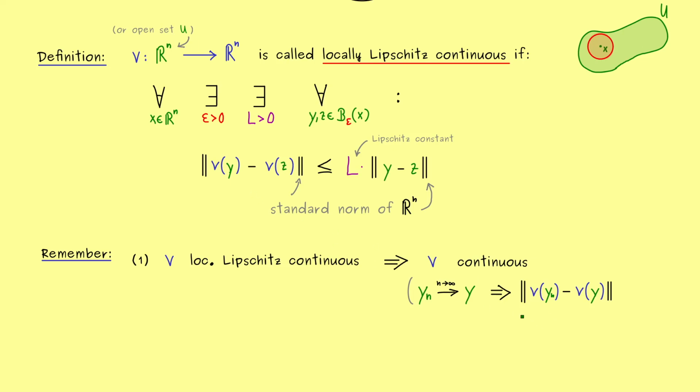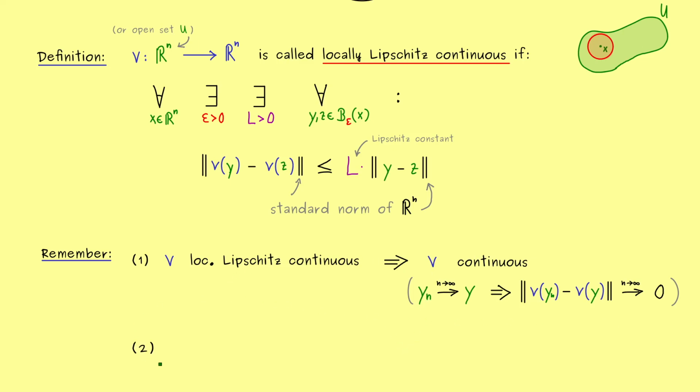However, here we already know we can measure the distance of the images by using the distance of the inputs. And now since the right hand side here goes to 0 when n goes to infinity, also the left hand side has to go to 0. In other words, we have the convergence of the images as well. And this immediately proves the continuity at each point in the domain.